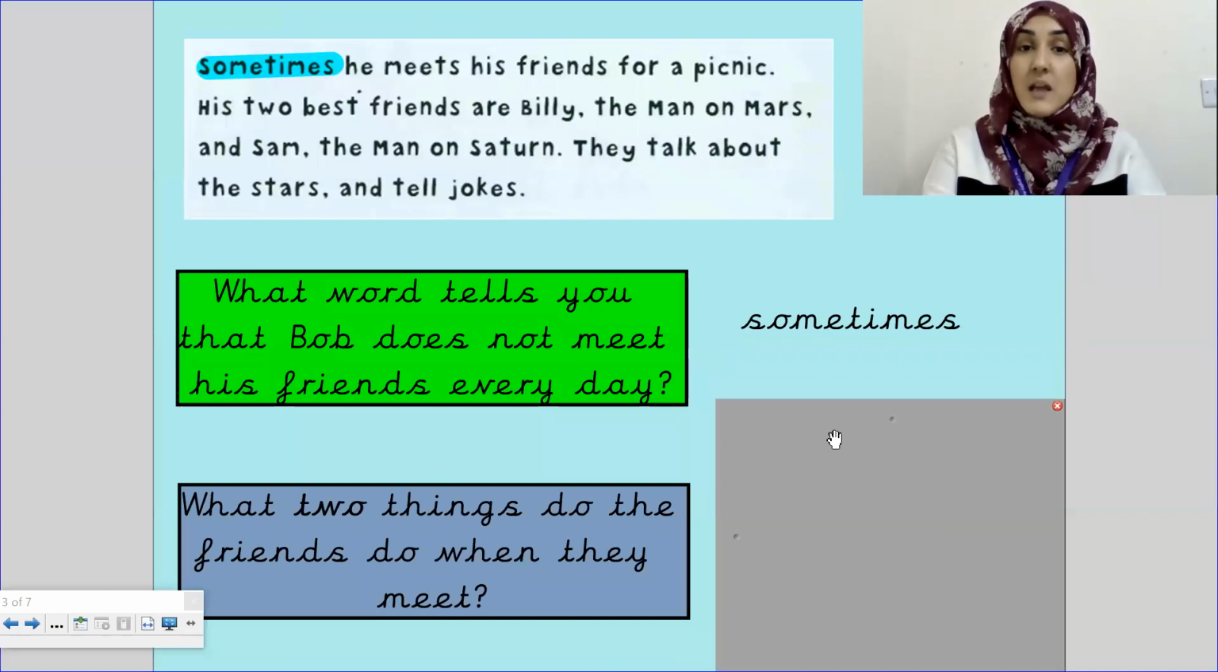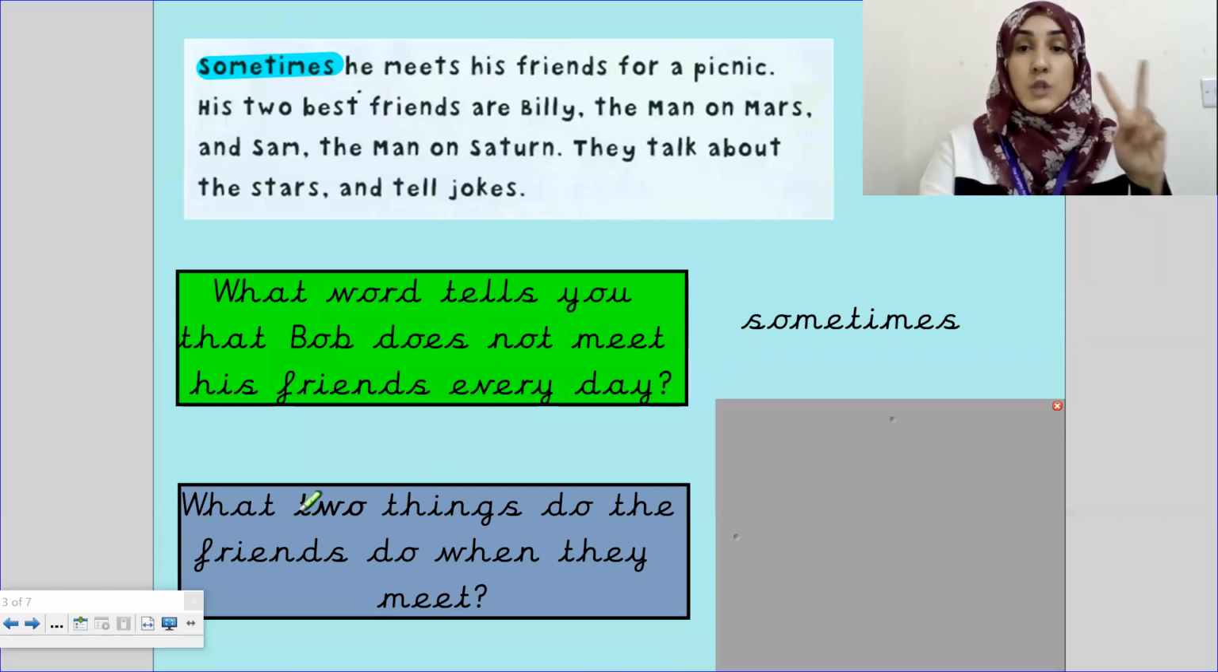The answer is sometimes. Sometimes means when something is not consistent, it's not regular. It only happens here and there. So sometimes, or here and there, he meets his friends for a picnic. So that's our answer. Remember, all of the answers that the question is asking us for are in the text. That's why we need to do really super listening and super reading.